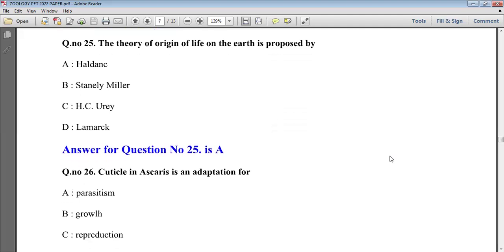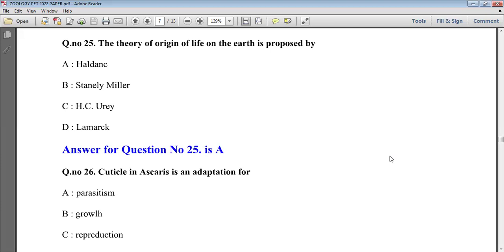Now the next question is: the theory of origin of life on the earth was proposed by whom? This theory was proposed by Haldane, and its complete name is the Oparin-Haldane theory, which we studied in standard 12. It is a widely accepted theory.